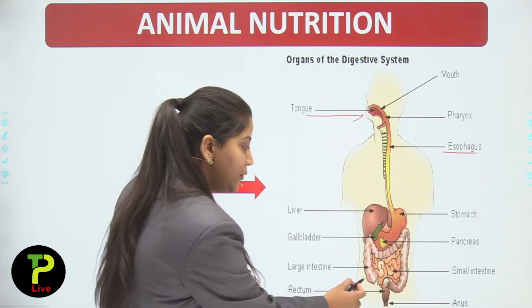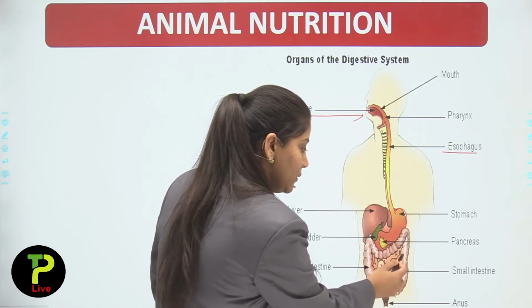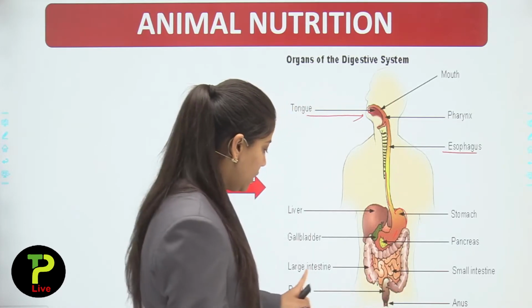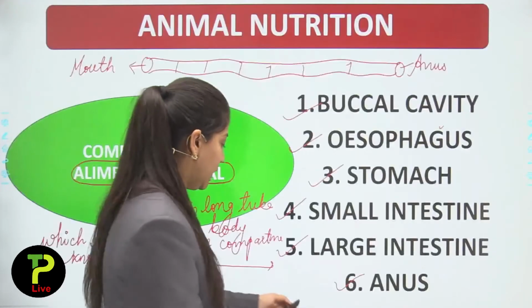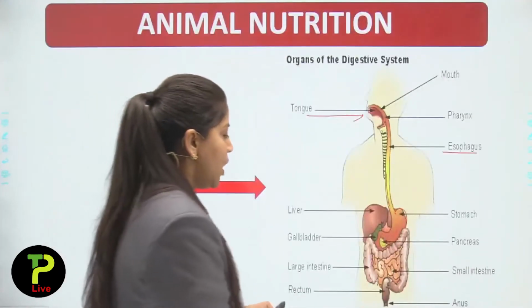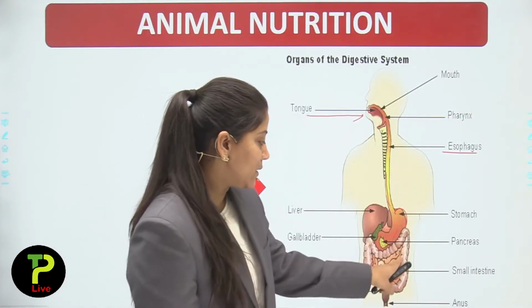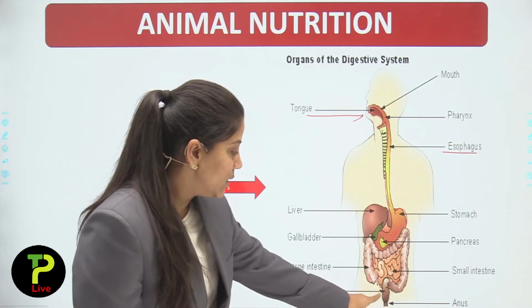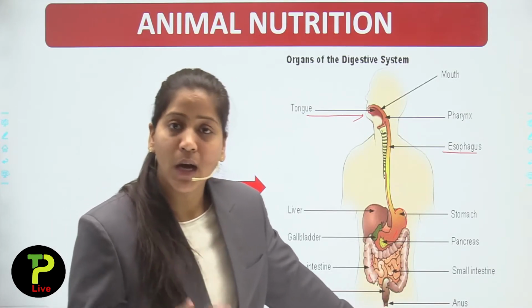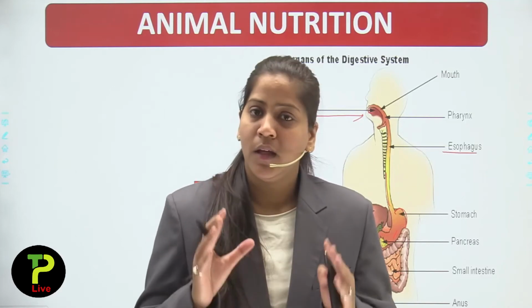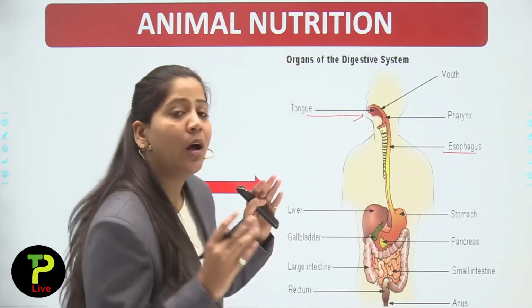Now after completing the path of the large intestine, the food will excrete out or come out from the anus. I hope you understand.